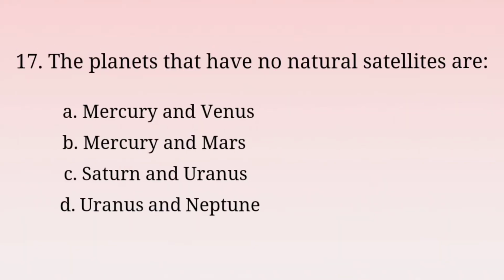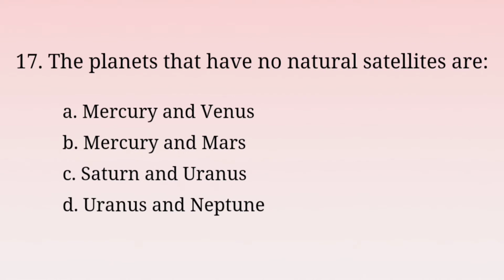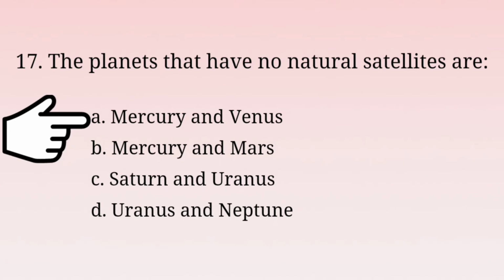Next question. The planets that have no natural satellites are: options A. Mercury and Venus, B. Mercury and Mars, C. Saturn and Uranus, and D. Uranus and Neptune. The answer is option A. Mercury and Venus. Mercury and Venus have no natural satellites.